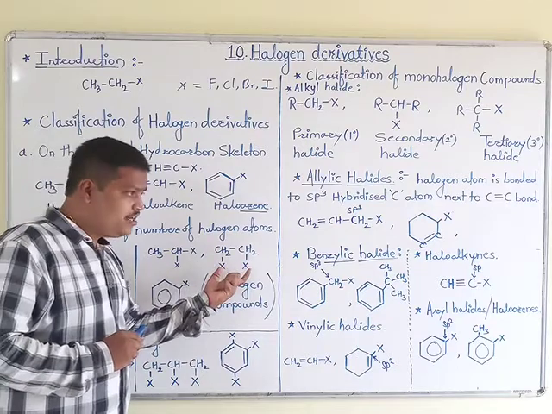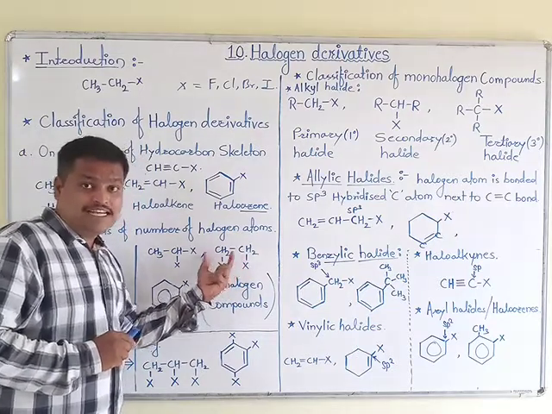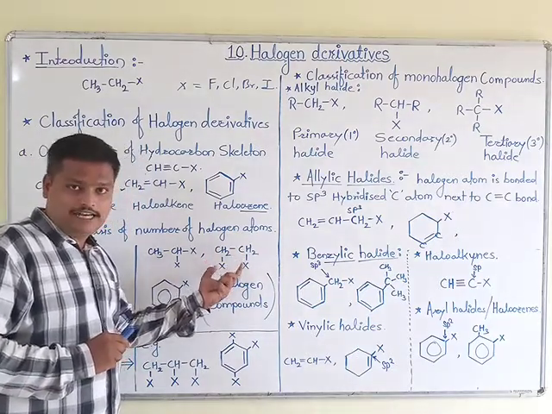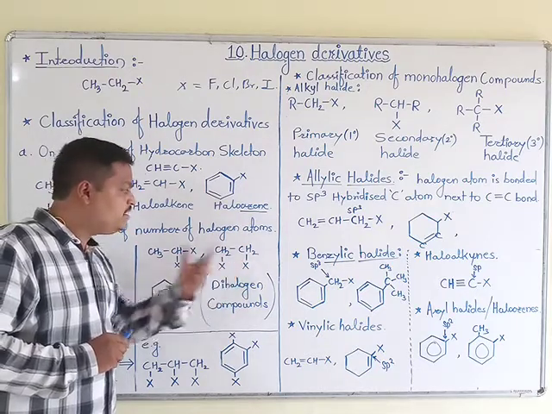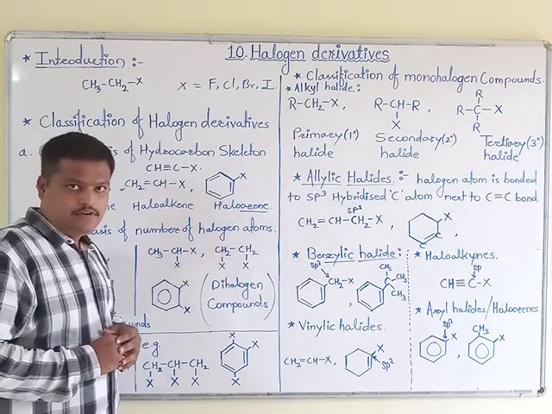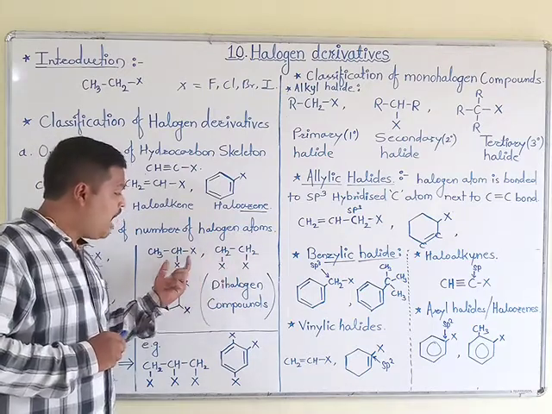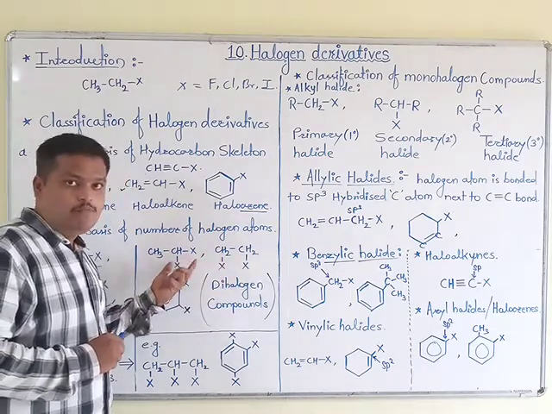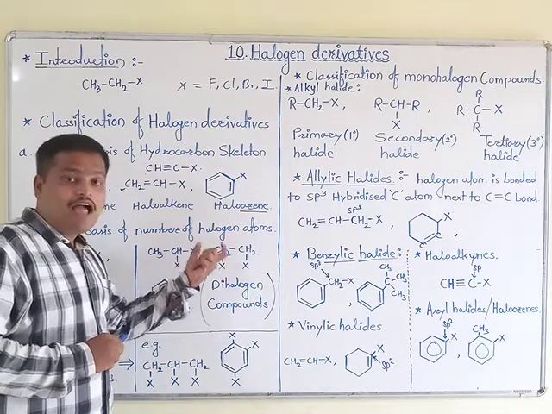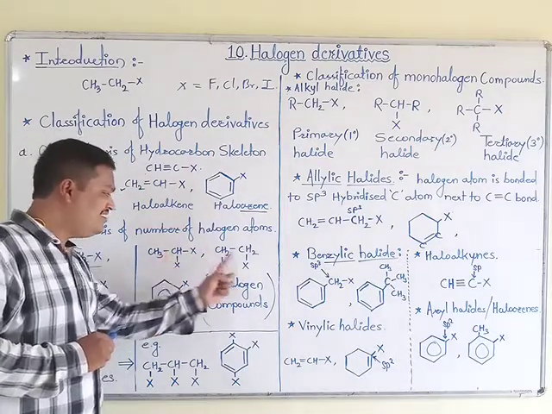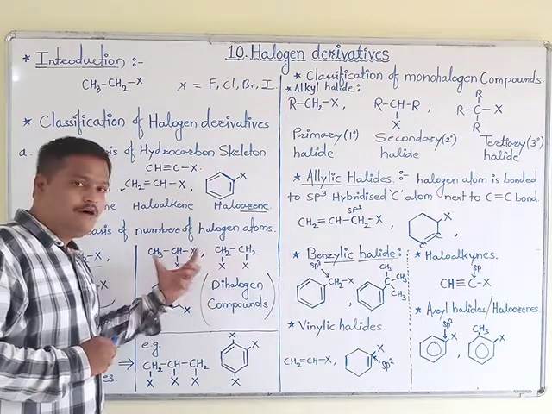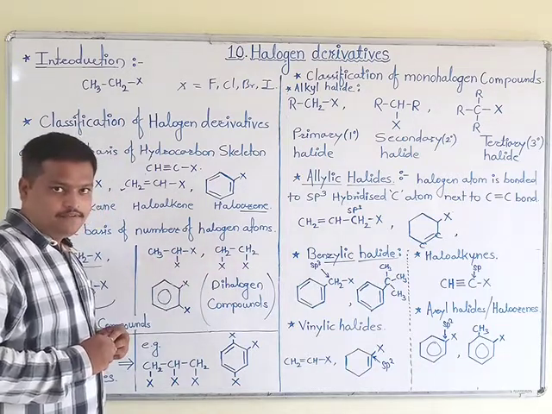And when two halogen atoms are attached to adjacent carbon atoms, at that time the generated compound is nothing but vicinal dihalide. In both compounds, halogen atoms are two, but the attachment of halogen takes place on different carbons. Therefore, these two compounds are of different categories.